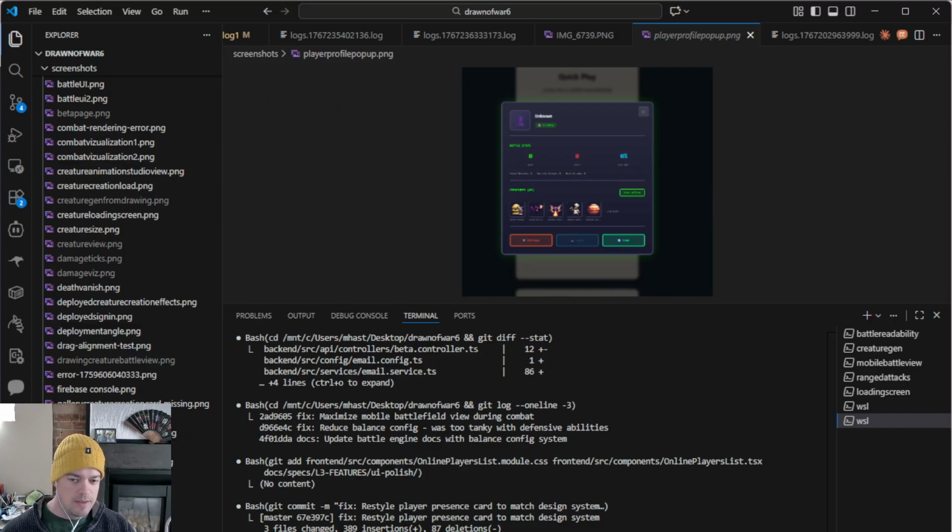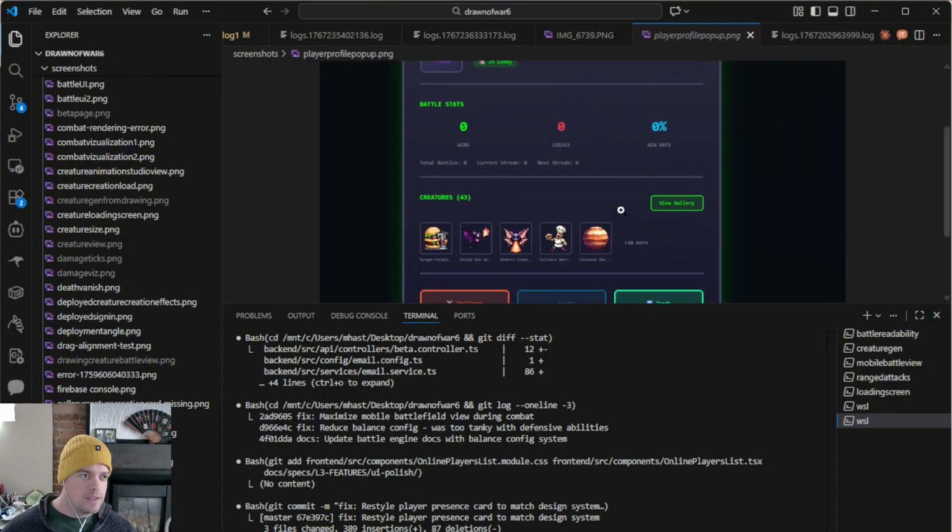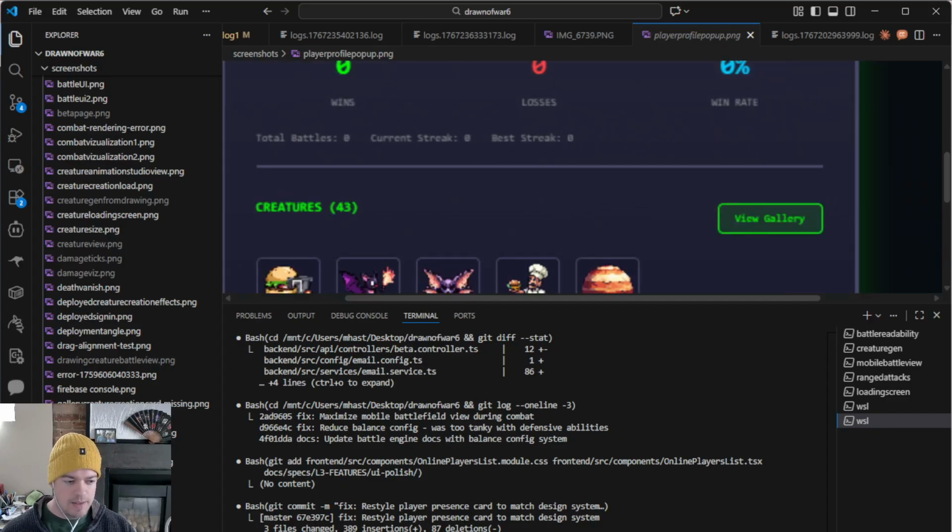Talk to me about updating the find player component, and then the player profile pop up, and also when you click through that to gallery, like what is it called? View gallery, and the creature views within it all need to align to our core UI themes.